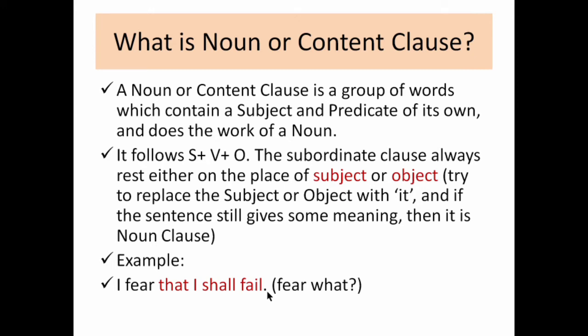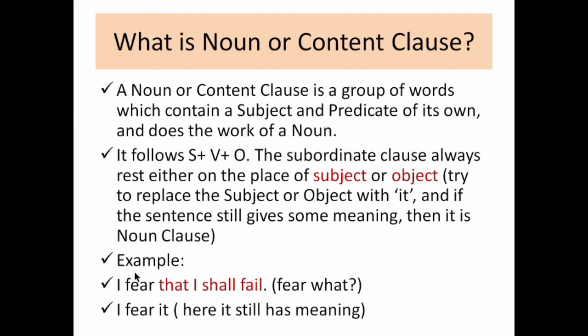In the other way also you can find it, just ask yourself the question "what?" I fear what? If you get the answer by asking the question what, whatever the answer you get, that is the clause. I fear what? I fear that I shall fail. Here the answer to my question, "that I shall fail", is a noun clause. So one more trick I will tell, how to find the noun clause if you find it difficult: by seeing this sentence structure, subject, verb and object, either the subordinating clause will be in the subject place or it will be in the object place.